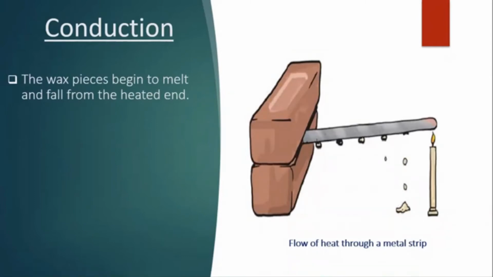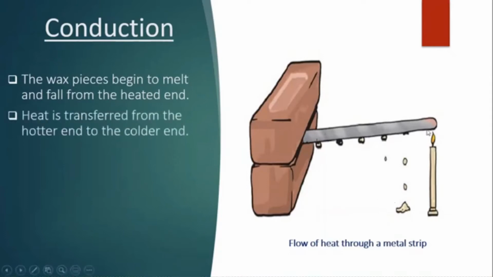Do you think that heat is transferred from the end nearest to the flame to the other end? Yes. Heat is transferred from the hotter end to the colder end.